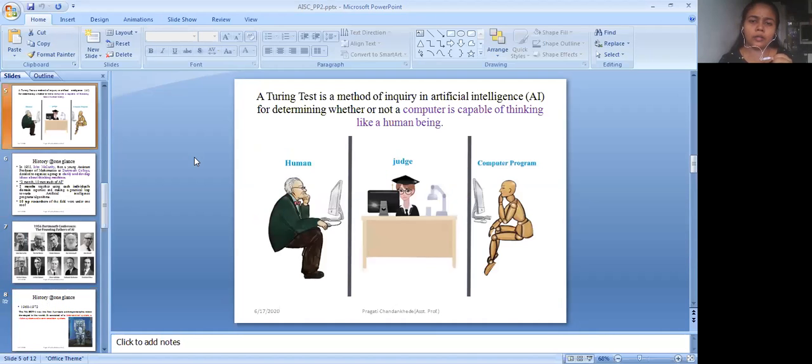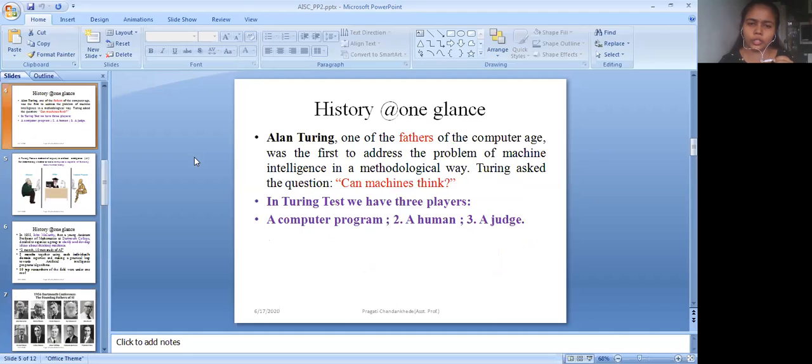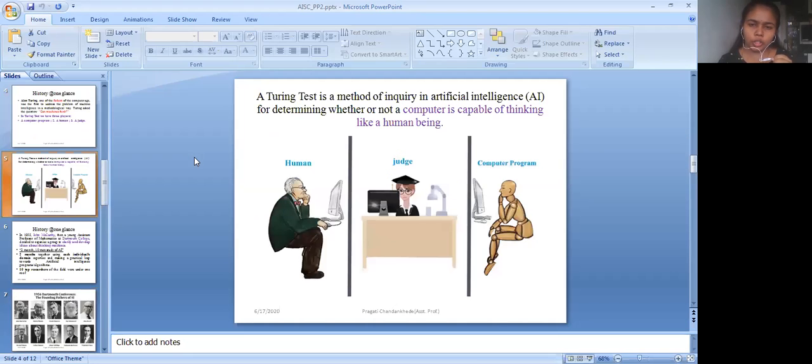The judge is a human. One human is sitting at one end, and there is a computer program which is also attached to the judge. So there are three elements in the Turing test: the computer program, the human, and the judge. The judge is going to fire some questions to both the human and the computer program, which are considered the participants in this Turing test.